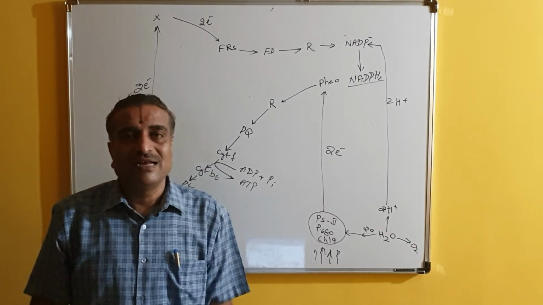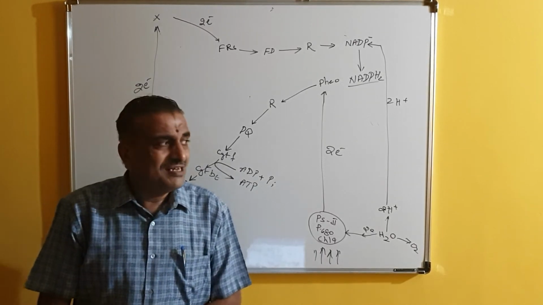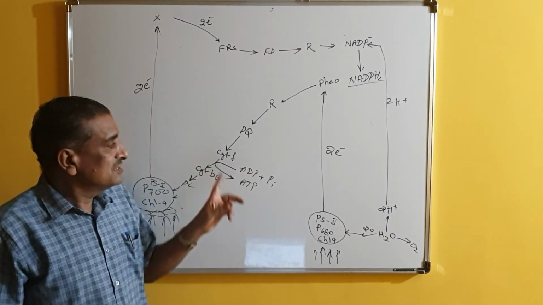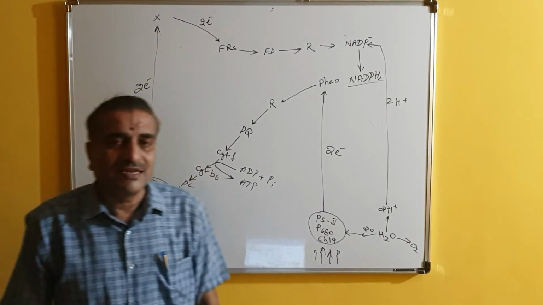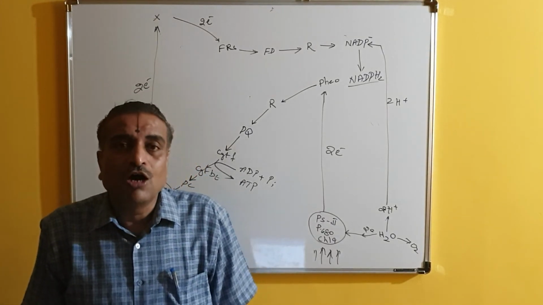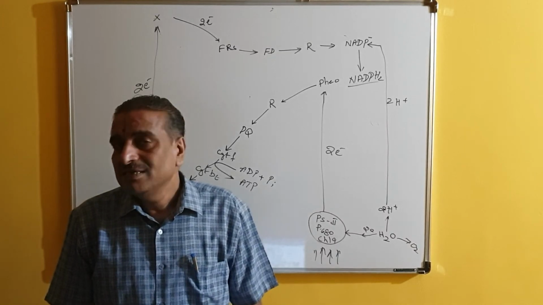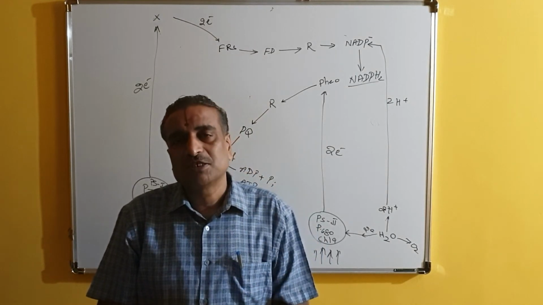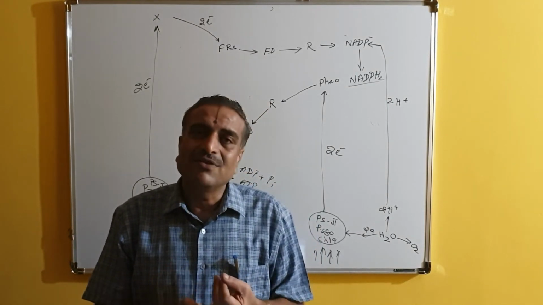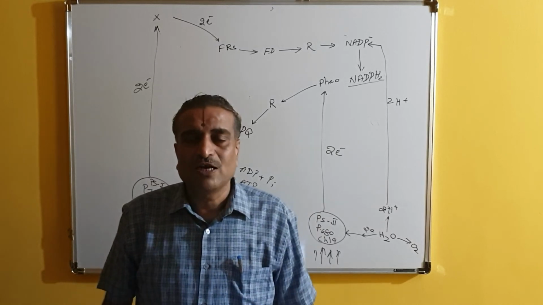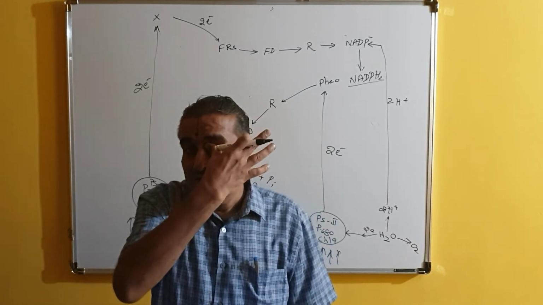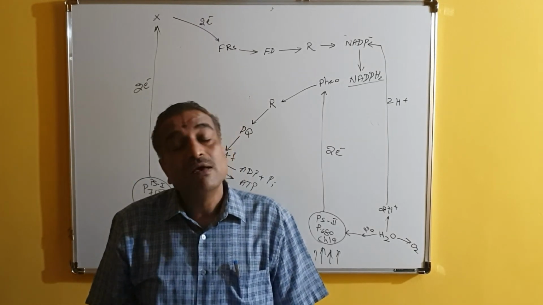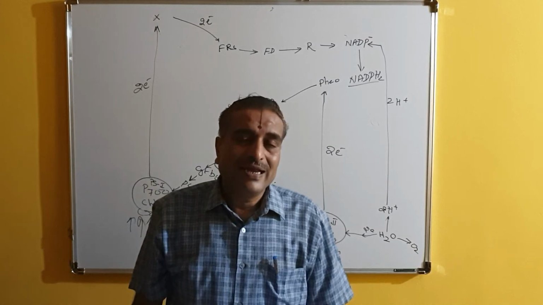So it is photophosphorylation. But now the question is whether this can be called photophosphorylation or non-cyclic photophosphorylation. Since the electrons are moving in a non-cyclic manner, it should be called non-cyclic photophosphorylation rather than cyclic photophosphorylation. We have to understand there are 2 types of photophosphorylation, one cyclic and another non-cyclic. In cyclic photophosphorylation, the electrons start from P700, or pigment system 1, and come back and join pigment system 1. By doing so, they produce 2 ATP molecules.